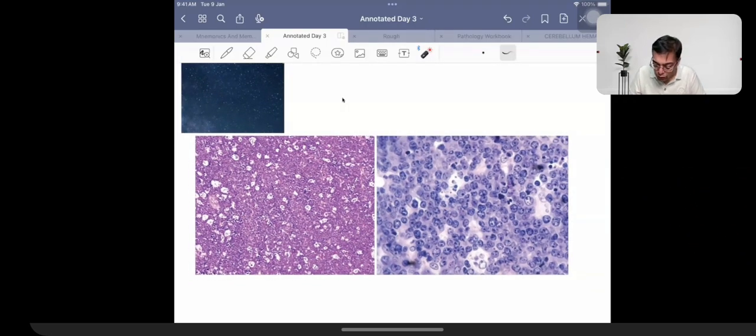So you have lots and lots of tumor cells which are going to be appearing in the black color, and these are proliferating at a very fast rate, very aggressive, right? In order to kill the tumor cells, you are going to be having presence of macrophages. So you can see those empty white areas over here as well. So in a dark night, you're going to be having some shiny stars.